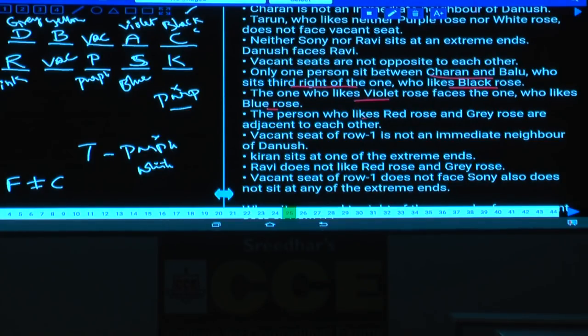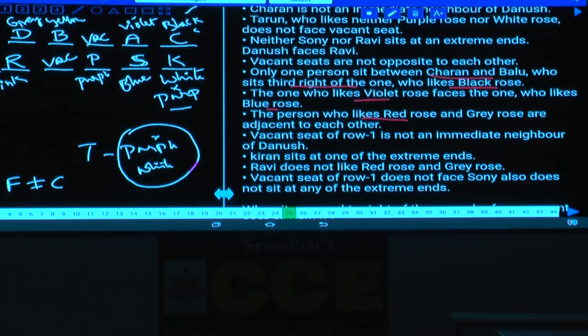The persons who like red and grey are adjacent to each other. Grey and red are adjacent to each other. As it is grey, it must be red. As this is red, T does not like purple and white. Purple cannot be here. Then who must like white? K must like white. If K likes white, then what is the color left over here? Green. So T likes green. This is the final arrangement.